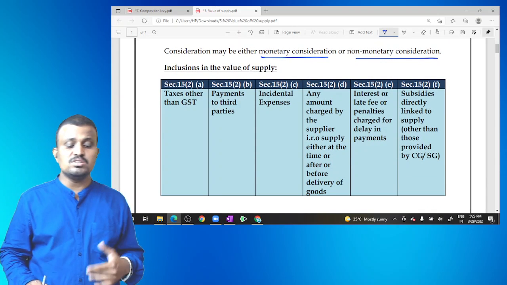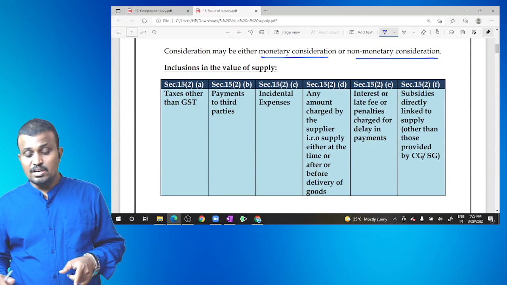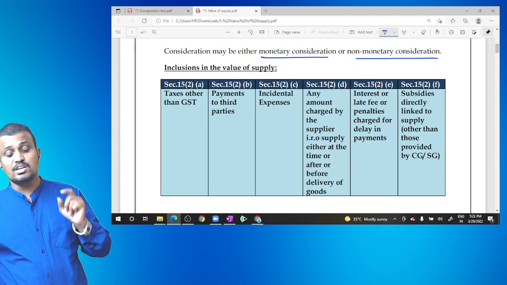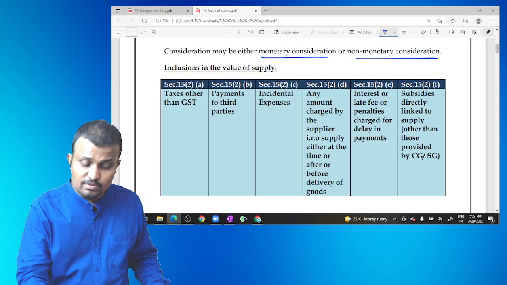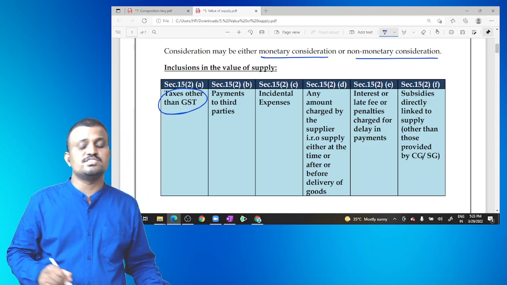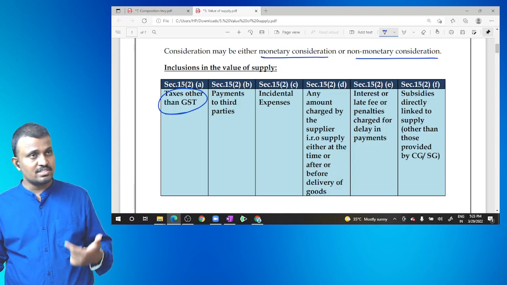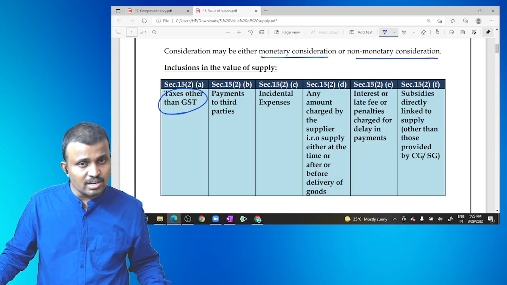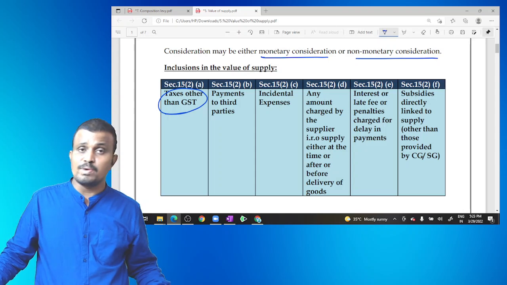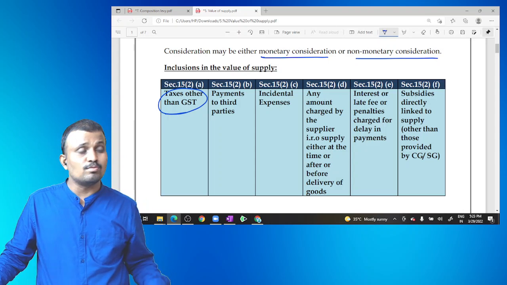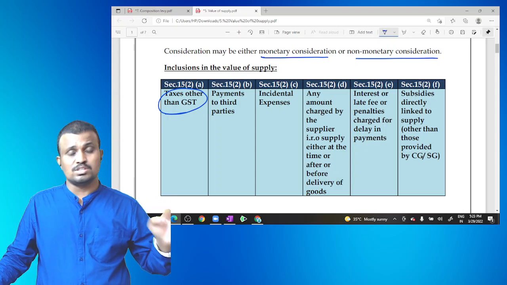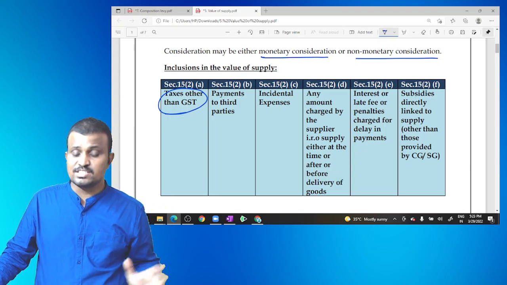Then coming to section 15.2. Section 15.2 relates to what? Inclusions in the value of supply. First of all, taxes other than GST are included. For example, the tobacco product. Tobacco is one product which is liable for both excise duty as well as GST.